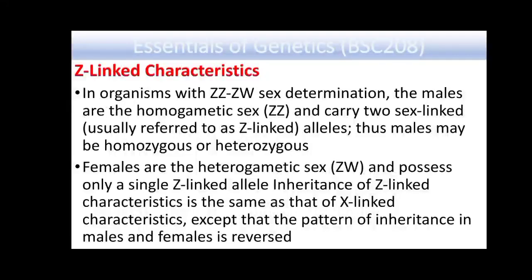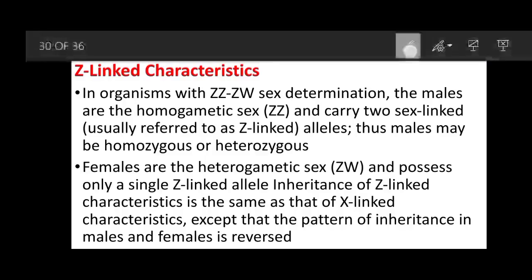So now coming towards the Z-linked characteristics in organisms with the ZZ/ZW sex determination system, the males are the homogametic sex because the same type of gametes are produced. So females are the heterogametic sex in the case of Z-linked traits because in the case of females, two types of gametes are produced.